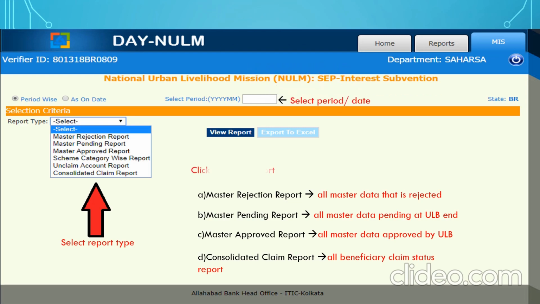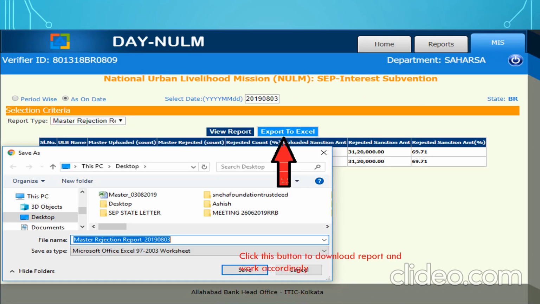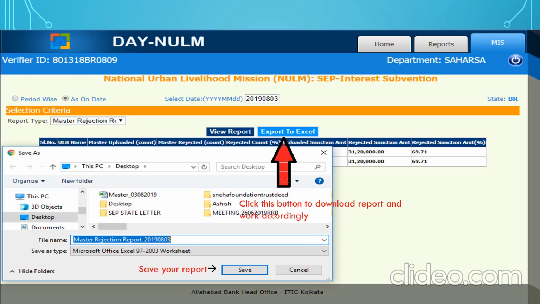Select period and date and click on view report. You see your reports in the section and can export to Excel. Click this button to download the report and work accordingly. Save your report.